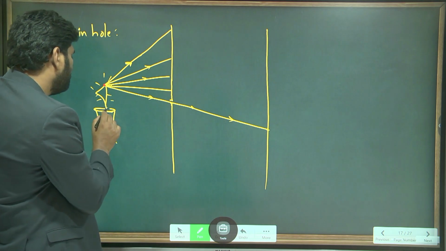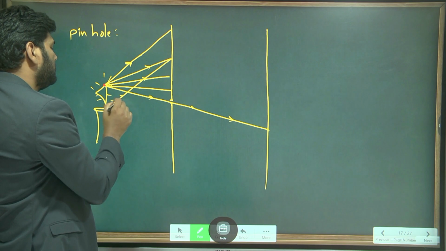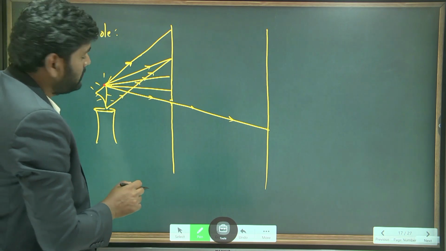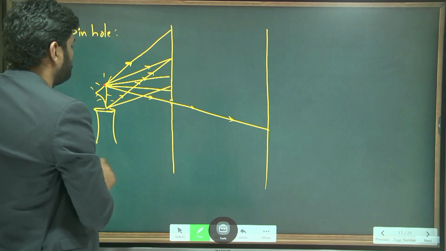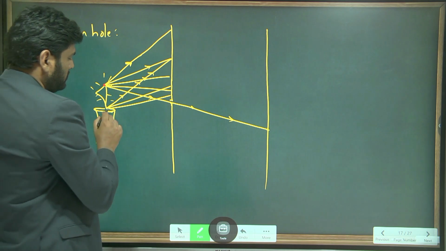So this is the bottom of the candle. This way light rays are passing. Does this light ray make the screen bright? No, sir. Then this one, and this one? No, sir.